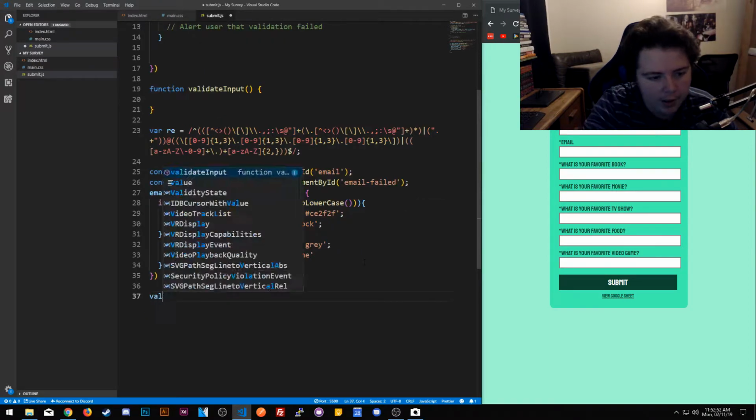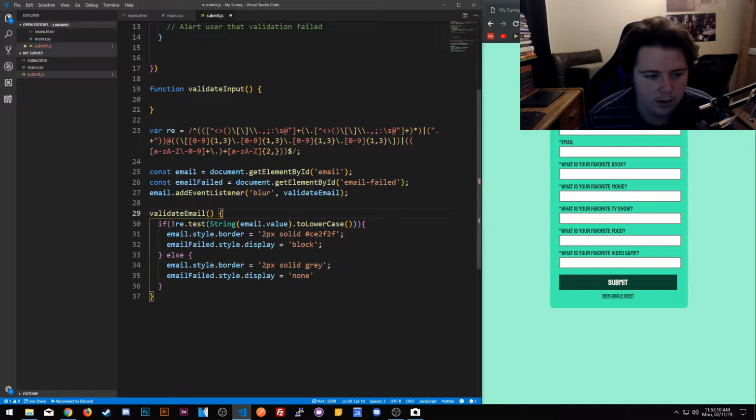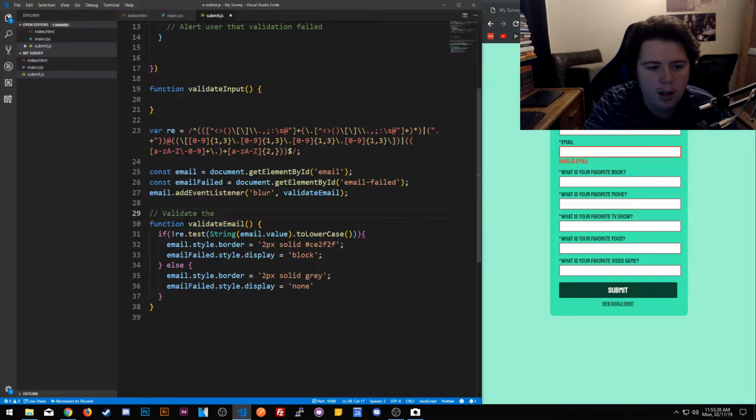So what I'm going to do is validate email. Let's say that here. So this one's validate email. Where's this validate function? That's validate email. That should work. It works. Then it's class that, and we're just going to do it here. So validate the entered email with RegEx.